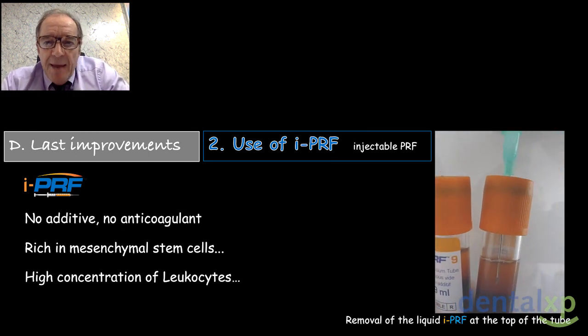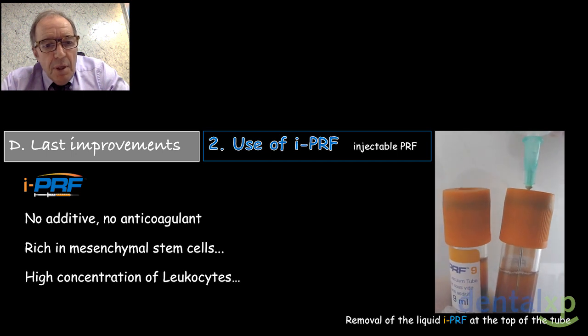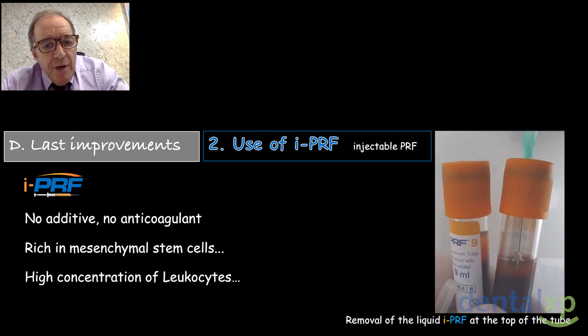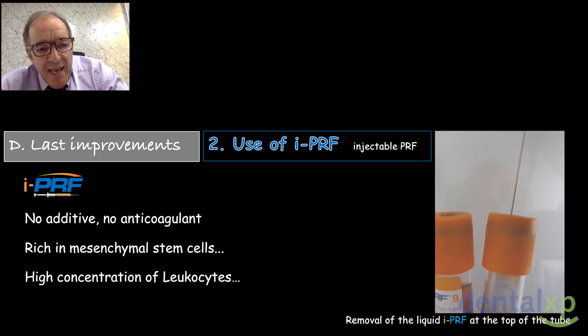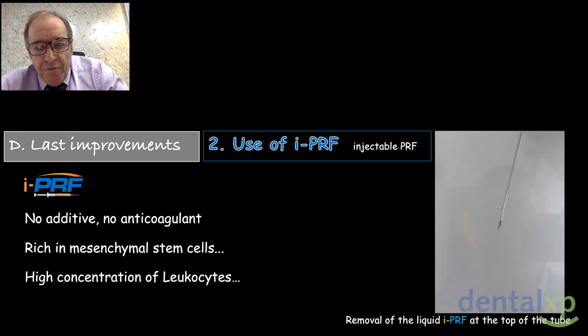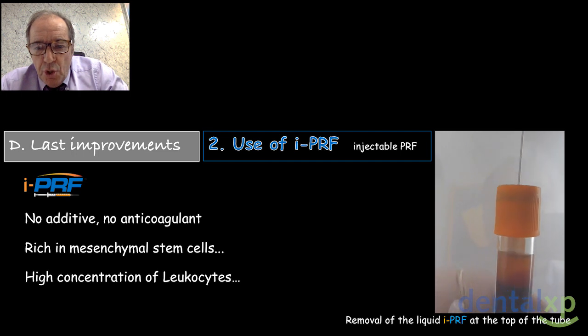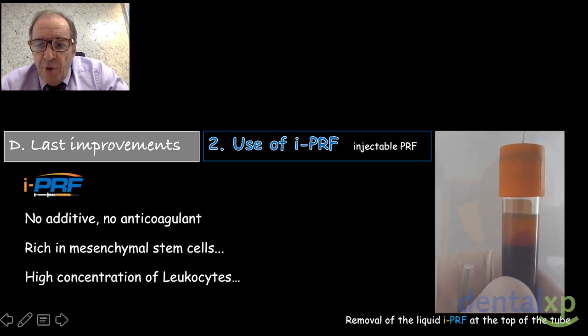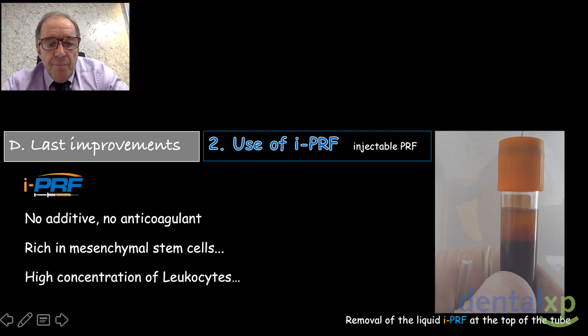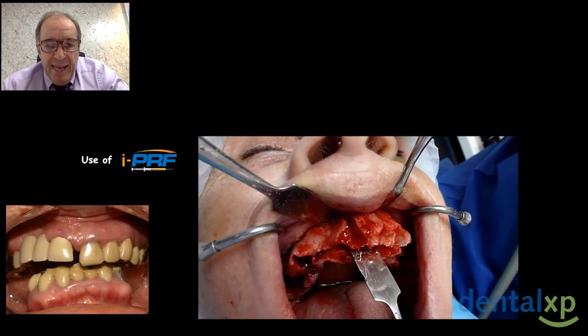second thing, the use of high PRF injectable, with no additive and no anticoagulant, rich in mesenchymal stem cells and with a high concentration of leukocytes. The removal of the liquid high PRF at the top of the tube. Illustration by a clinical case.